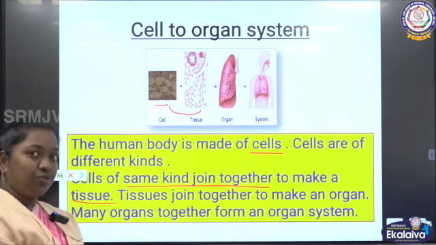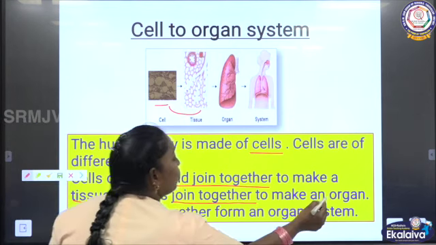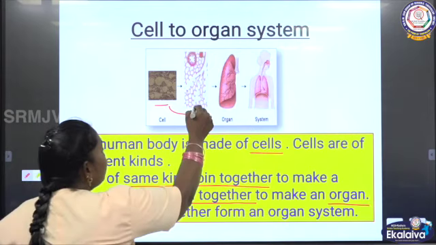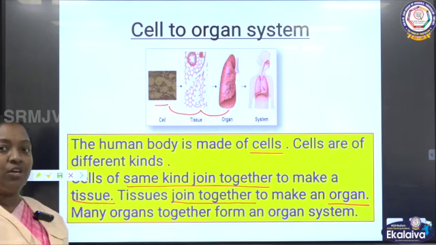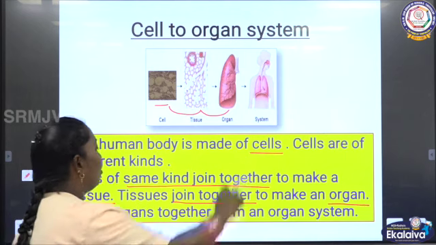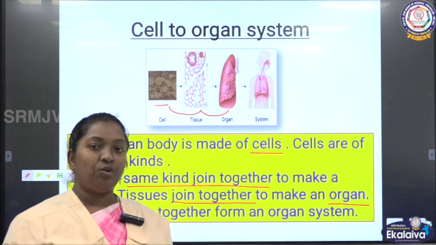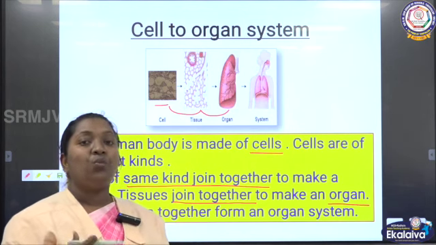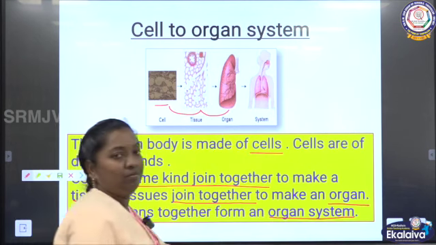Then the tissues group together and make an organ. The tissues which group together produce an organ. Cells produce a tissue, tissues produce an organ. Many organs together make an organ system in our body. All the organs as a team group themselves and work together, and that is called an organ system.